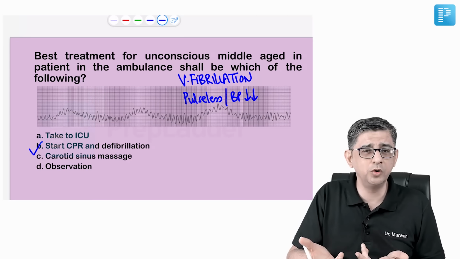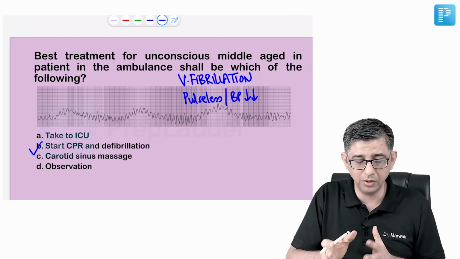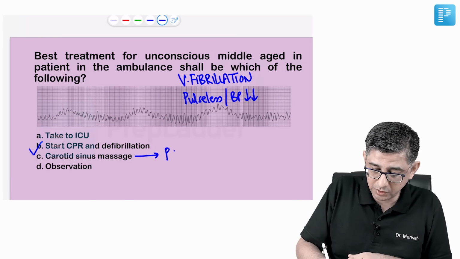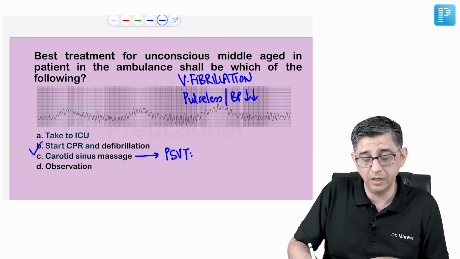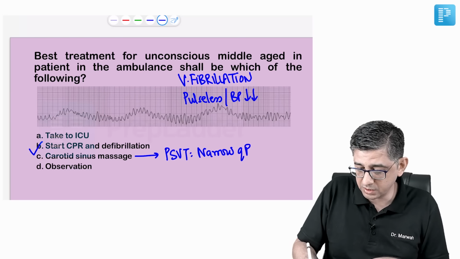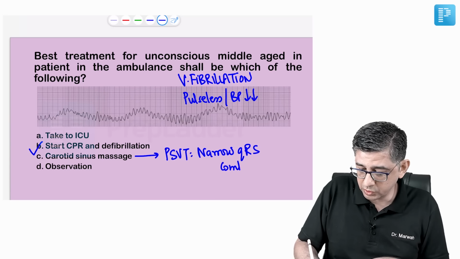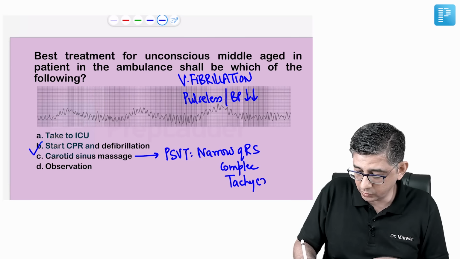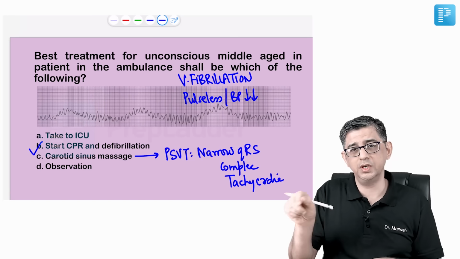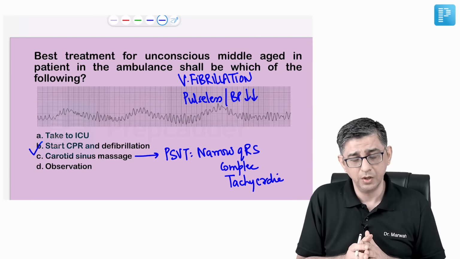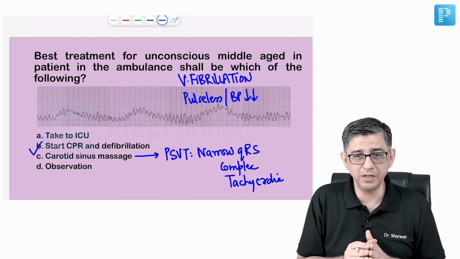Option number A, anyway, you will take the patient to ICU, but that's not going to save his life at the moment. Carotid sinus massage is what is given for paroxysmal supraventricular tachycardia, and in PSVT you will always have a narrow QRS complex tachycardia. In fact, the ECG of PSVT is again something that has been discussed in the routine section of the app. So I would like you to go through the ECG and the arrhythmias component. I've discussed it multiple times, even in the snapshots, so I think you will be much more comfortable. PSVT is one ECG that guys are able to pick up.